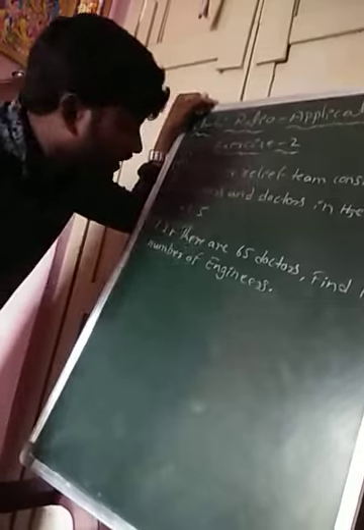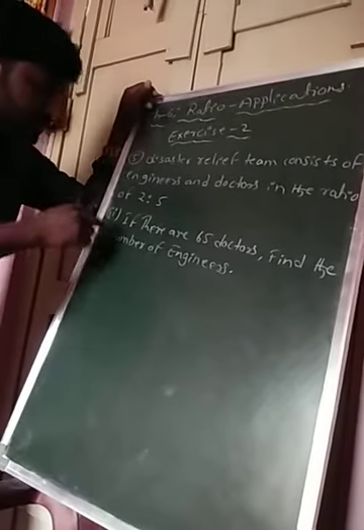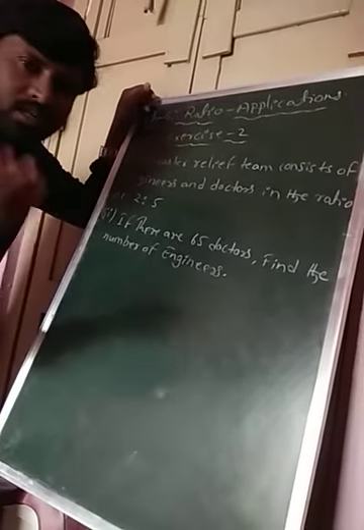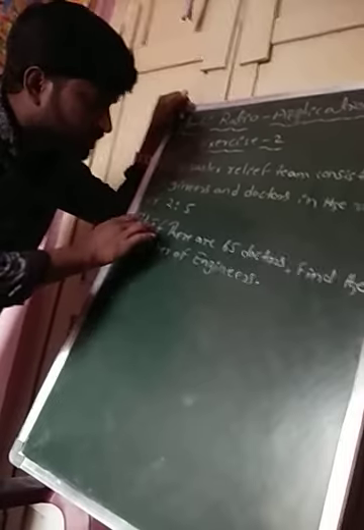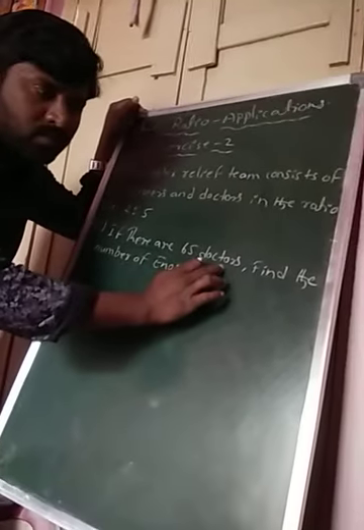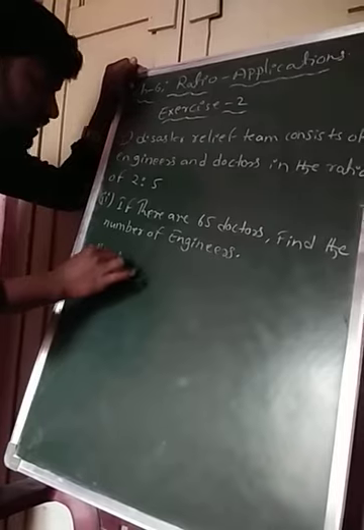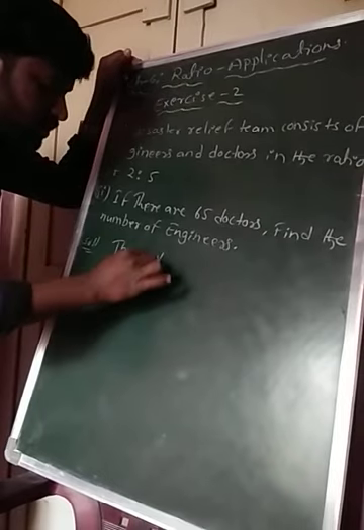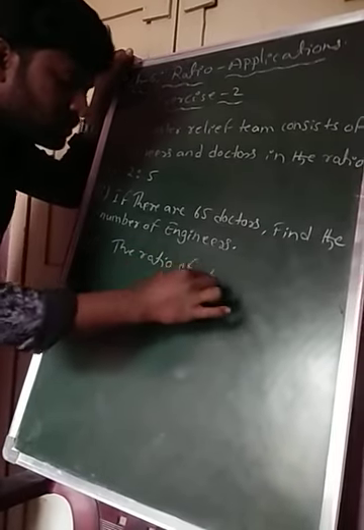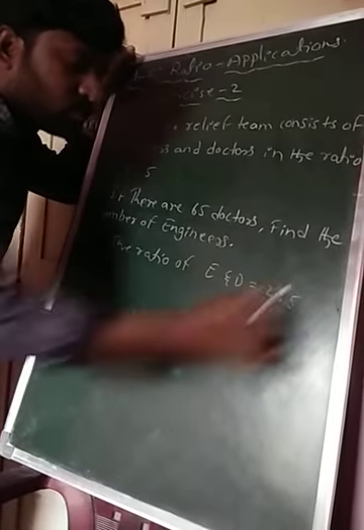Okay students, now fifth question, in that second one is what? Just now given the number of engineers. Now in this question, if there are 65 doctors, find the number of engineers. Okay, so I am writing the solution. The ratio of engineers and doctors is equals to, that is 2:5.